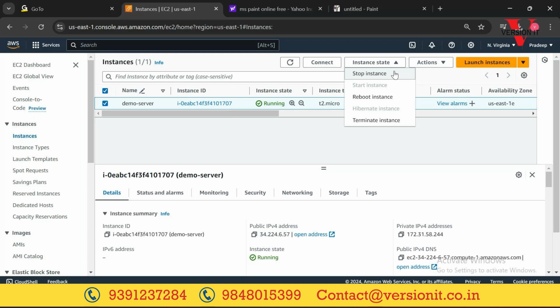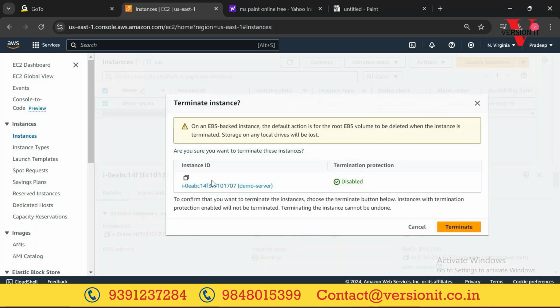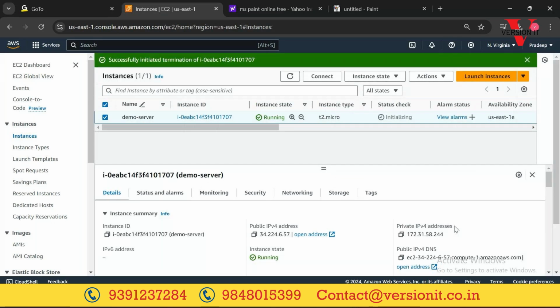I'm just clicking on terminate instance. What is the difference between stopping and terminating? If you stop the instance, tomorrow or the day after tomorrow, if you want, you can start the instance back again. But if you terminate, the instance will not be available for you. They'll delete it. Just click on terminate instance. Now click on terminate. Now it is shutting down. After some time, the state will be terminated.